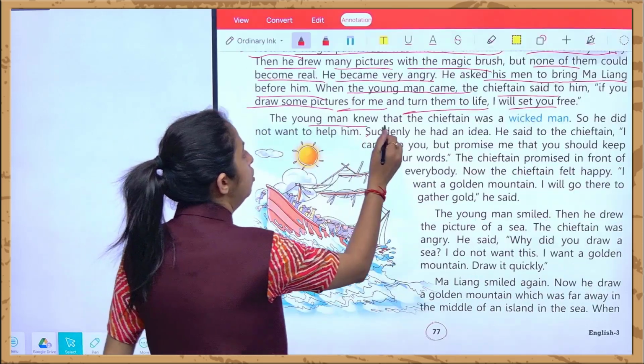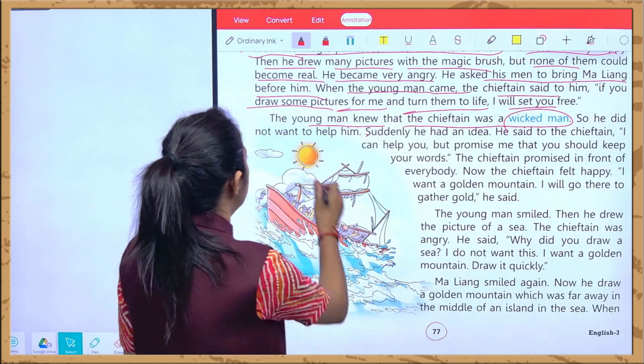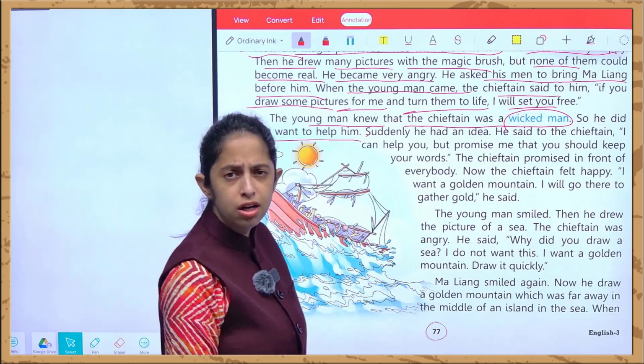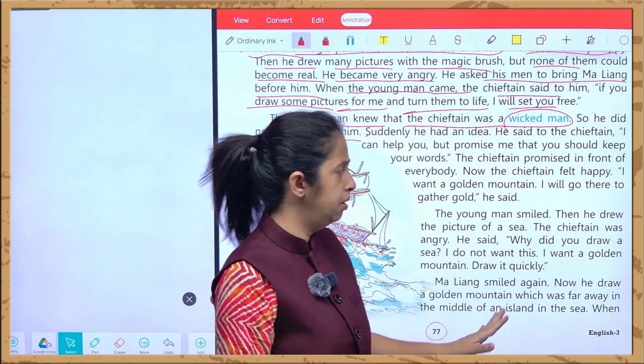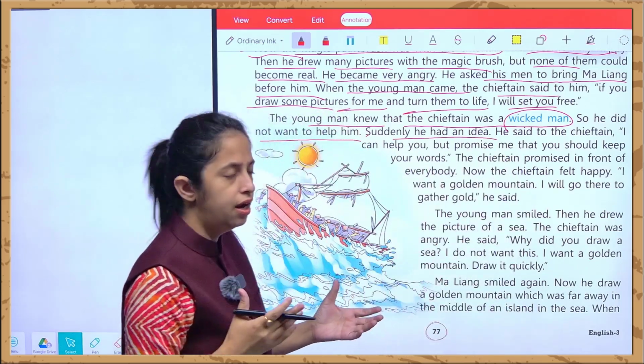The young man knew that the chieftain was a wicked person. He was a very cruel person. So he did not want to help him. और वो क्या करना चाहता था? He did not want to help him. उसकी help नहीं करना चाहता था. Suddenly he gets an idea. उसको एक idea आया. He had an idea.